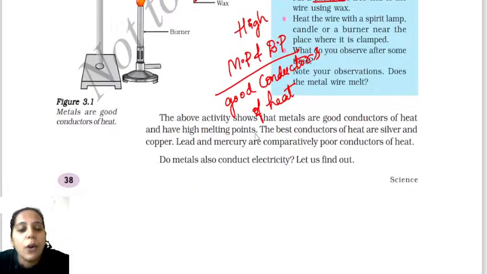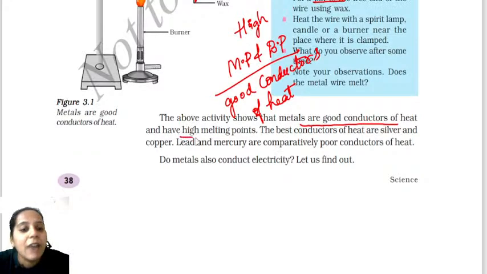I told you in the above activity that metals are good conductors of heat and have a high melting point. The best conductors of heat, as I told you at the beginning of this video, are silver and copper. But why are we not using silver in our day-to-day life? Because it is much more expensive. That is why we are not using silver for cooking purposes.